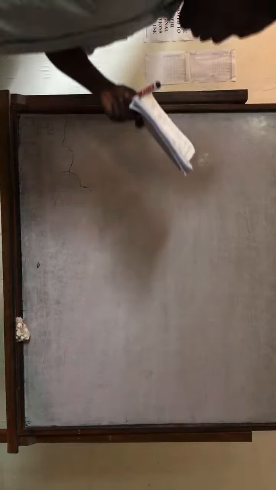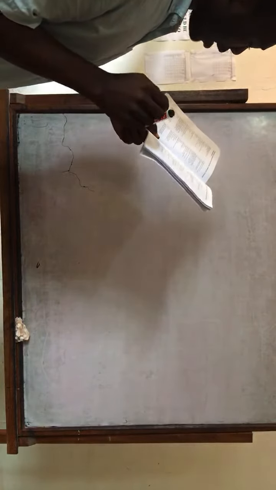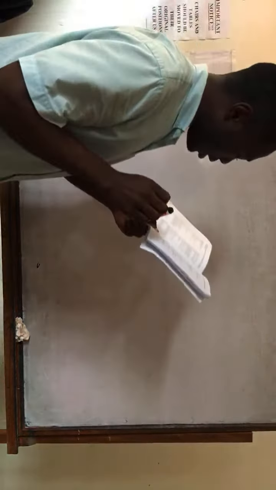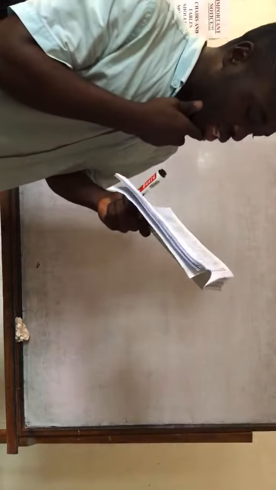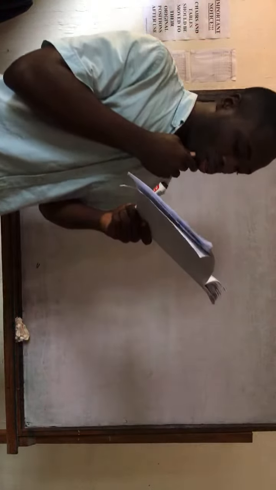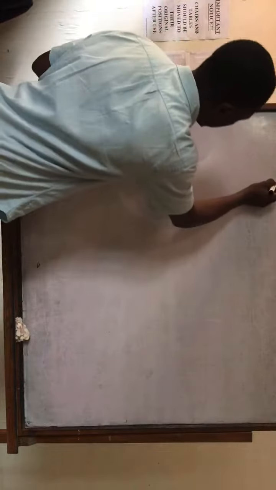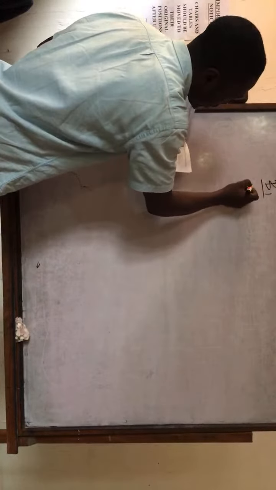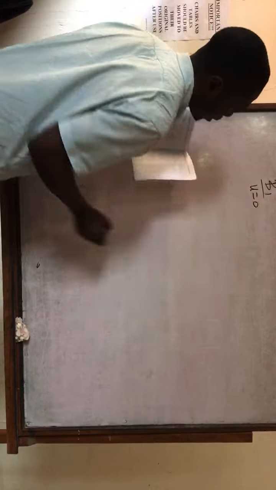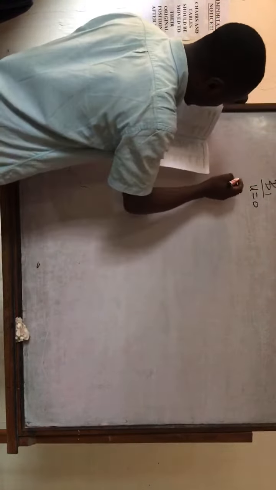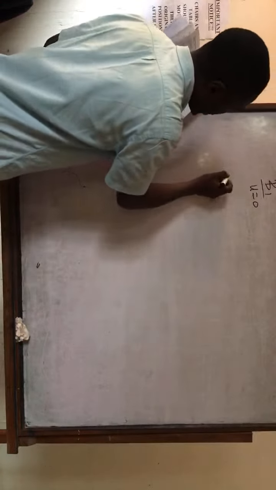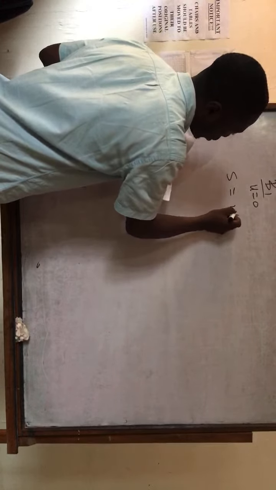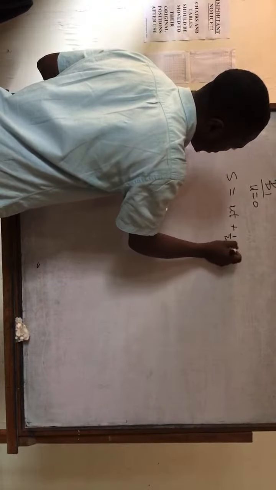Okay, so the question says that two balls, B1 and B2, are allowed to fall from the same horizontal plane at a height of 25 meters to the ground. At the initial moment, B1 is released without speed, whereas B2 is launched with a horizontal speed. So B1 is released without speed, meaning its initial speed u is equal to 0. After 1.5 seconds, to find the height above the ground, we apply the equation s equals ut plus half at squared.